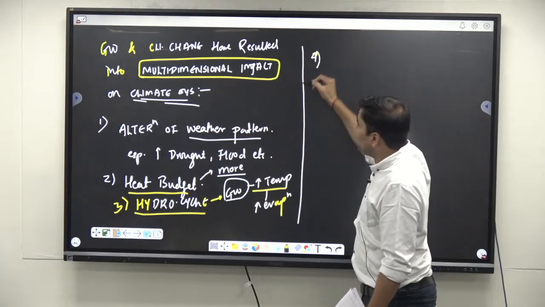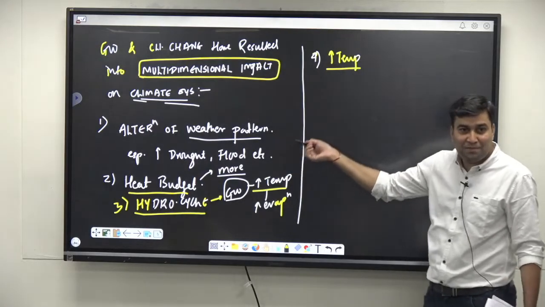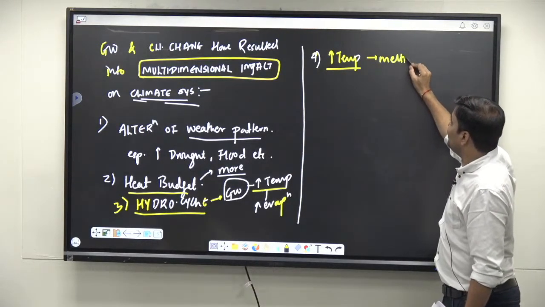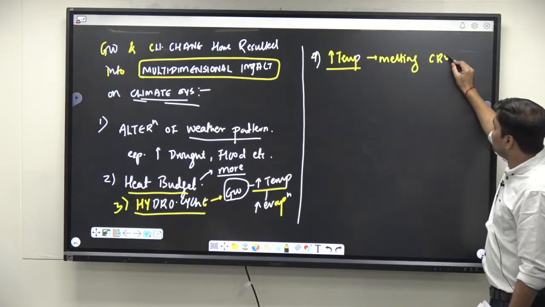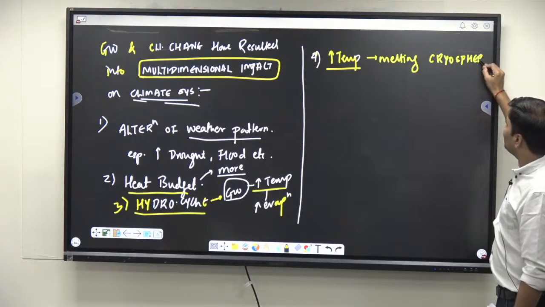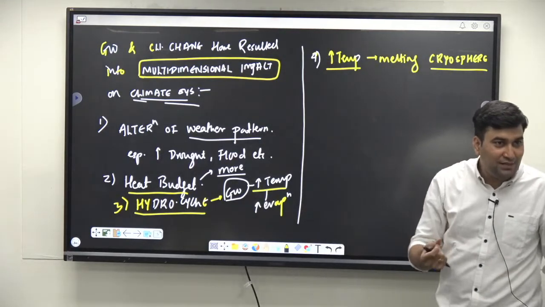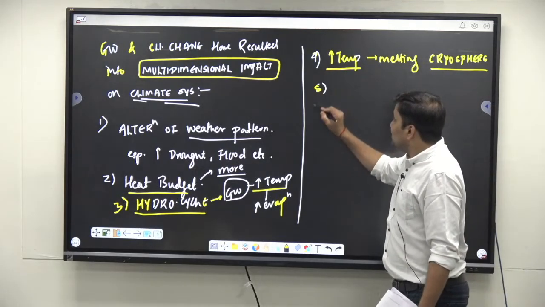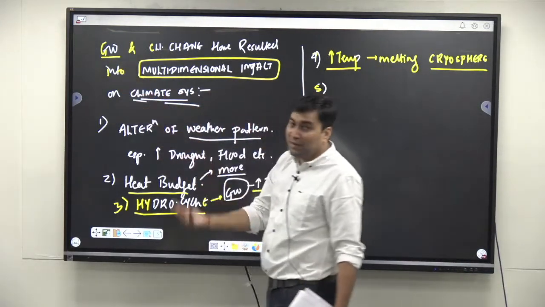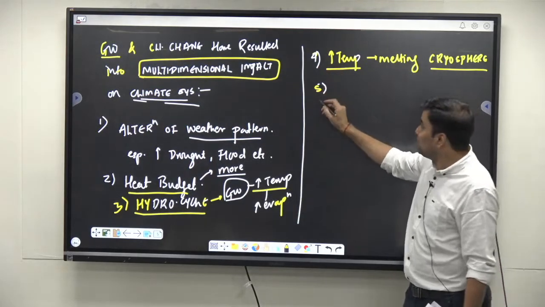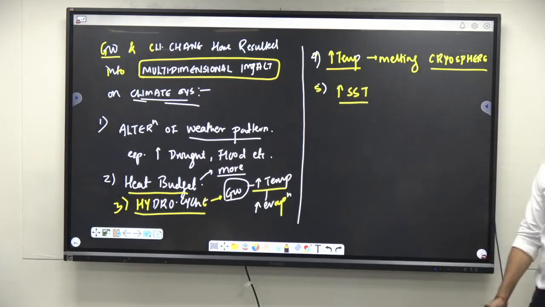Then you can also write that due to this there is increase in temperature. Global warming has contributed to increase in temperature and melting of the glaciers, or I would say use certain technical words like melting of the cryosphere. The cryosphere basically includes everything: your Arctic, Antarctic, Himalayan glaciers, etc. Right? Melting of the glaciers. Now climate change, that is global warming, means what? More temperature. More temperature also led to increase in sea surface temperature, correct? It has also led to increase in sea surface temperature.